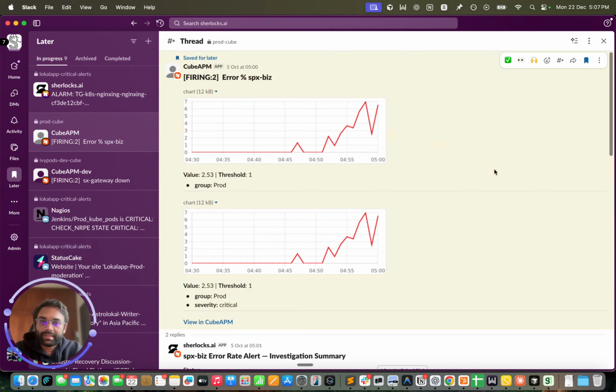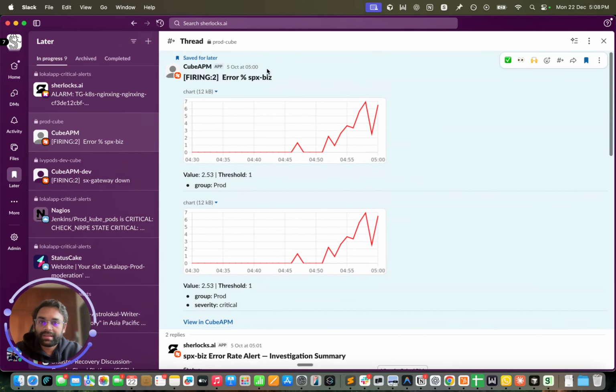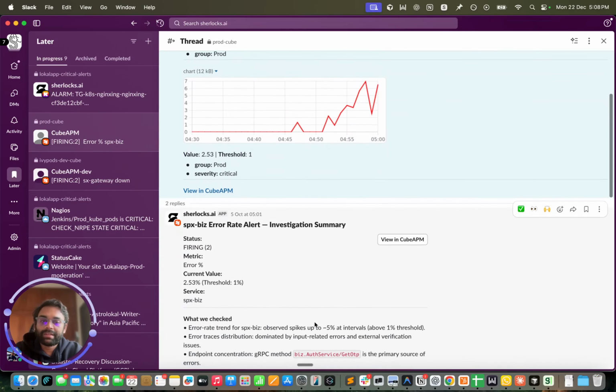Let's take a couple of examples related to APM. So in this case, the alert was raised by Cube APM, which is similar to Datadog. The alert is that error percent for SPX biz is high. This is a service, and the error percentage is high. Now, if you see, in less than 2 minutes, Sherlock's get back with the investigation.